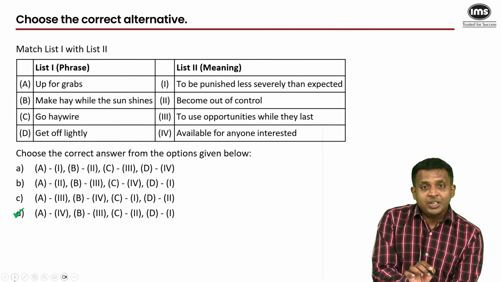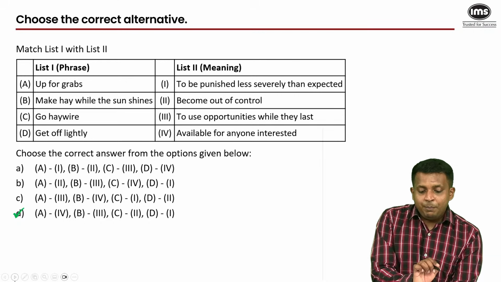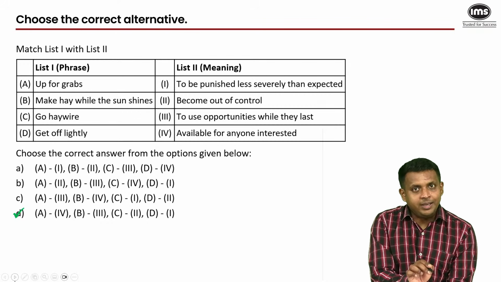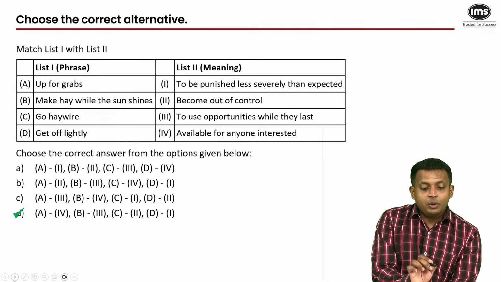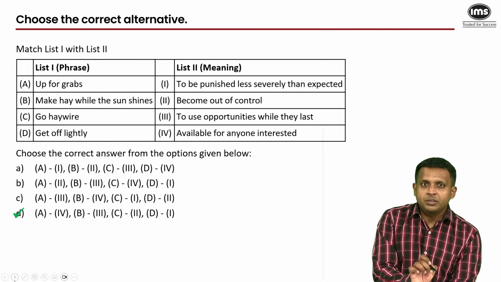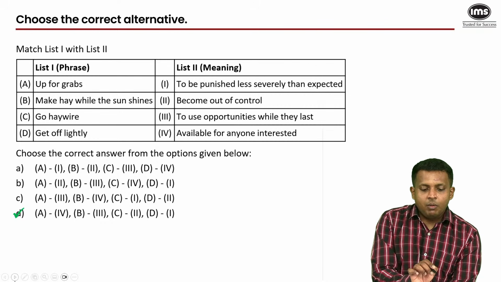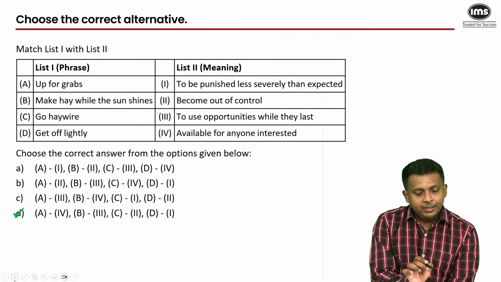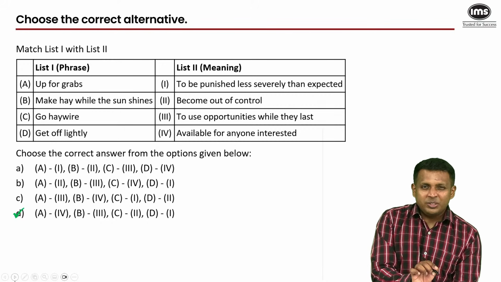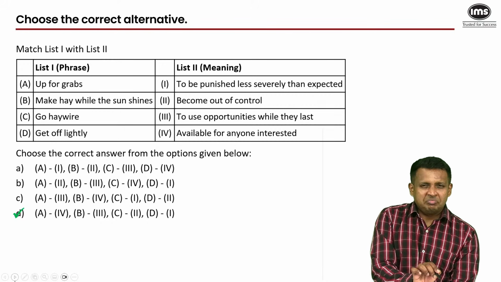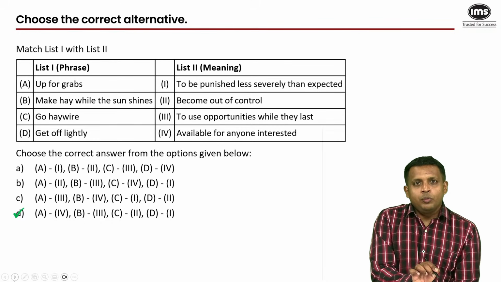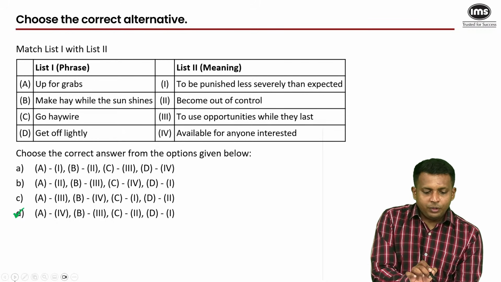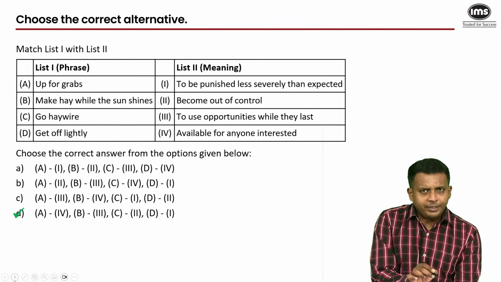Make hay while the sun shines. So B has been paired with 3, to use opportunities while they last. Opportunity is the sun and to use them is to make hay, dried grass. Go haywire. Now in the actual exam this word was misspelt as H-E-Y-W-I-R-E, but no, it's H-A-Y-W-I-R-E. It also comes from the same word hay that's there in B. It was a springy wire used to tie bales of hay that was notoriously difficult to control. When it would go out of control, that is where the expression came from, to go haywire. So to become out of control. And to get off lightly is to be punished less severely than expected.